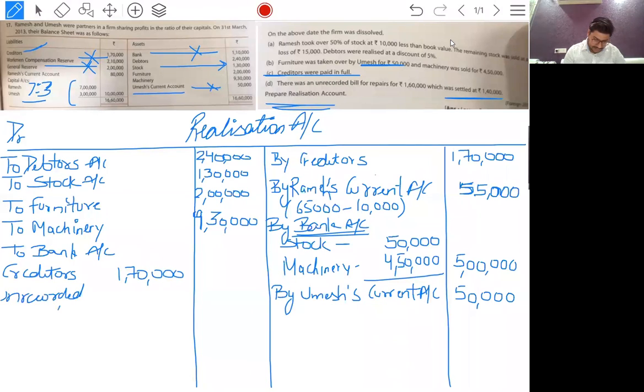The unrecorded bill settled means paid. Settled here means paid because we are dissolving the firm. So settled means paid. No liability remains. Another 3,10,000. Stock is done, machinery is done, furniture is done, but debtors were left, which I mistakenly did not write above.